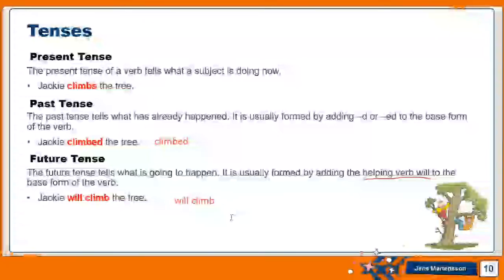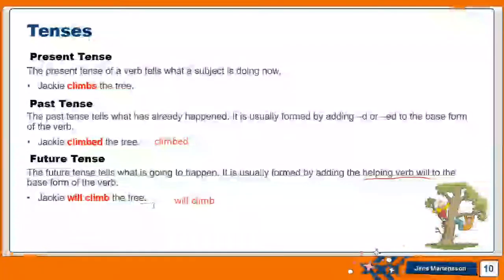Okay, so again, we have three tenses, same action. Present tense happening now, past tense happened before, and I add D or ED. I add D for words that end with an E, and I add ED for words that do not end with E. Every regular verb in the past tense should end with an ED.